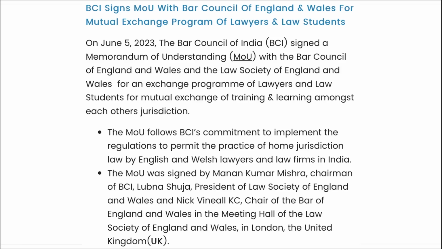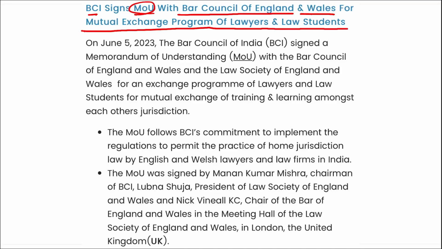Next, BCI, that is the Bar Council of India. They have signed an MOU with the Bar Council of England and Wales for a mutual exchange program of lawyers and law students.